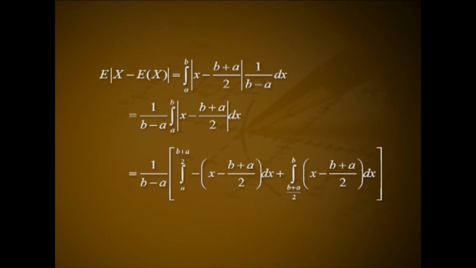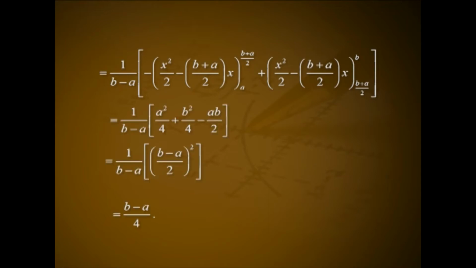That is equal to 1/(b−a) into the integral from a to (b+a)/2 of −(x − (b+a)/2) dx plus the integral from (b+a)/2 to b of (x − (b+a)/2) dx, that is 1/(b−a) into [−x²/2 + ((b+a)/2)x] over the limit a to (b+a)/2 plus [x²/2 − ((b+a)/2)x] over the limit (b+a)/2 to b.